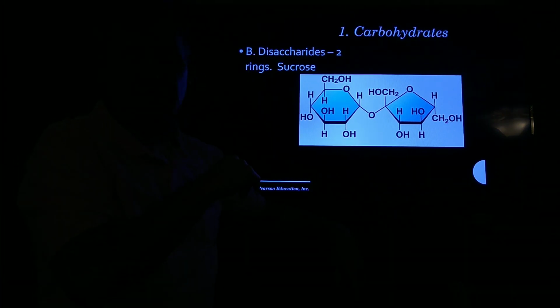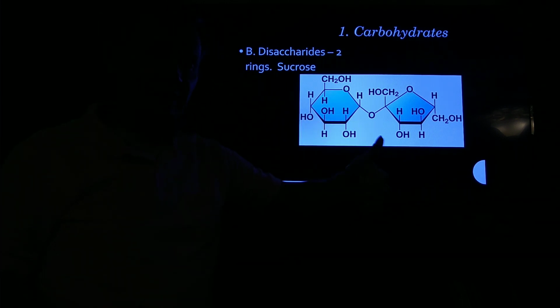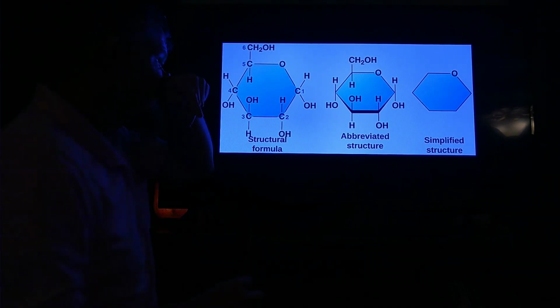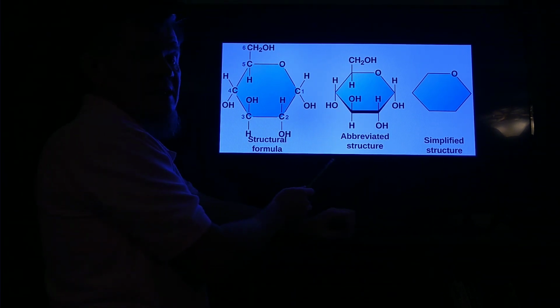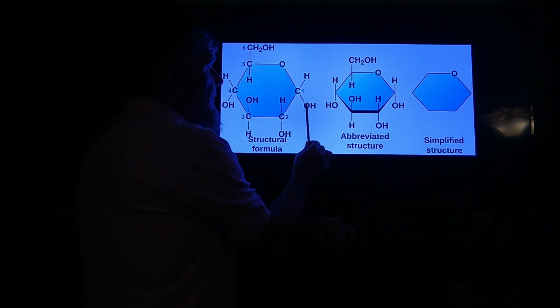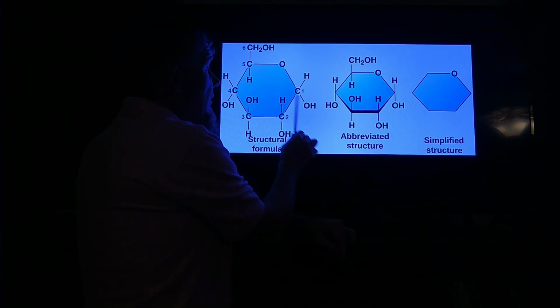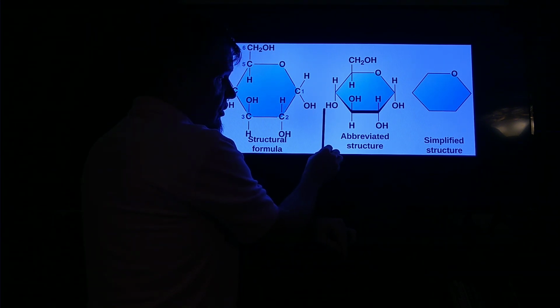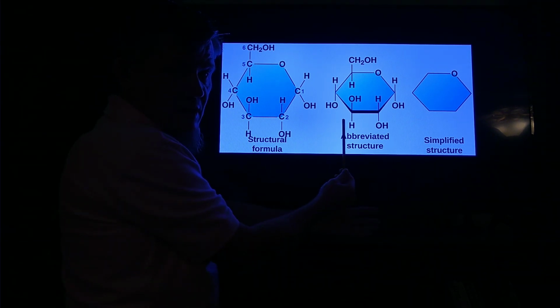Those are monosaccharides, one sugar ring. Now I'm going to make a disaccharide. Let me go back to that picture. Let me show you how we're going to make a disaccharide out of two monosaccharides. So what I do is I'm going to take and cut off the OH group from one of these molecules. I'm going to cut that hydrogen off right there from this OH group. H plus OH is going to make what? It's going to make water.